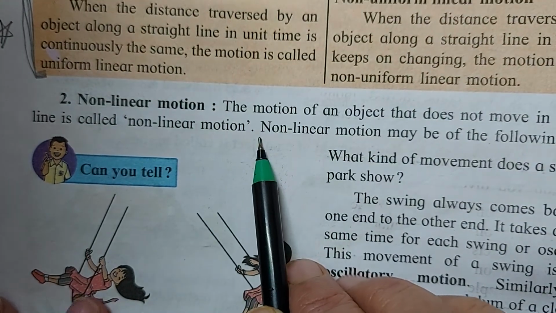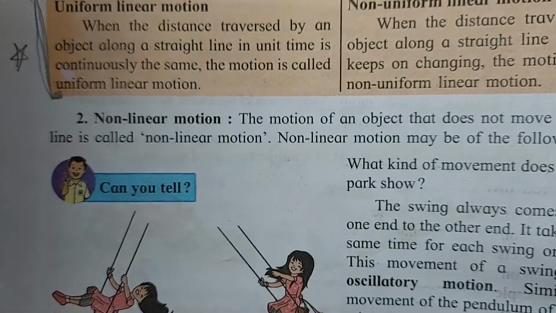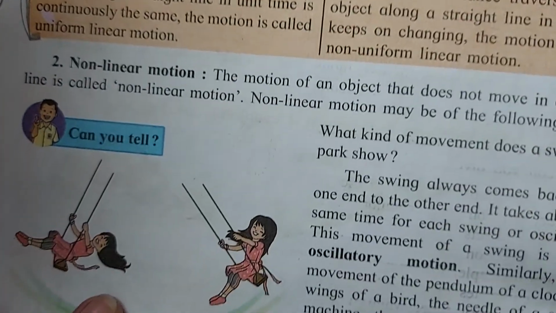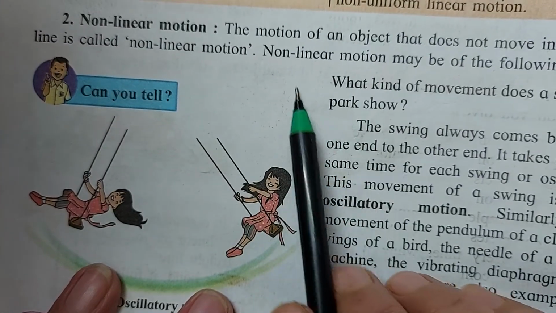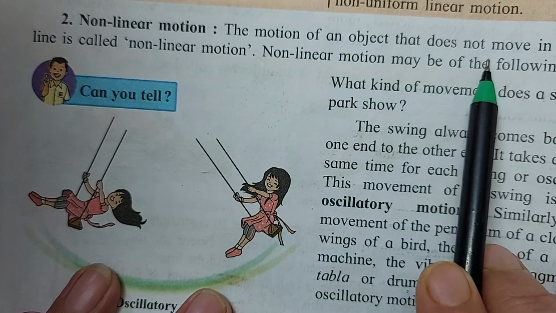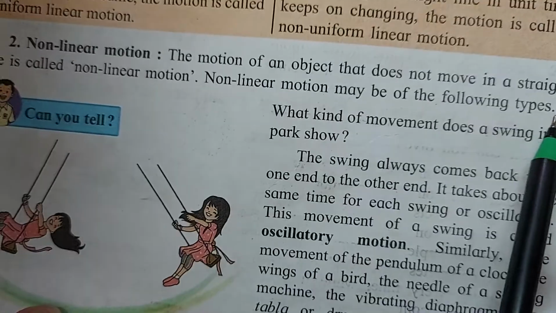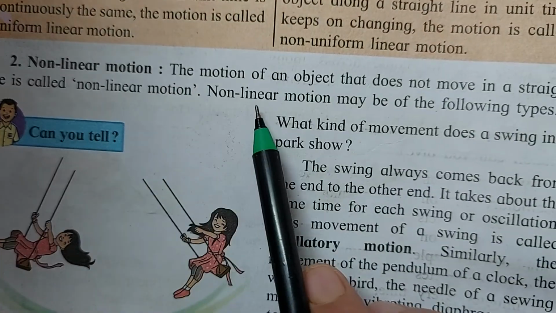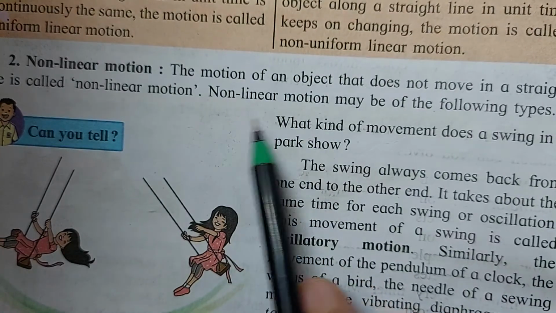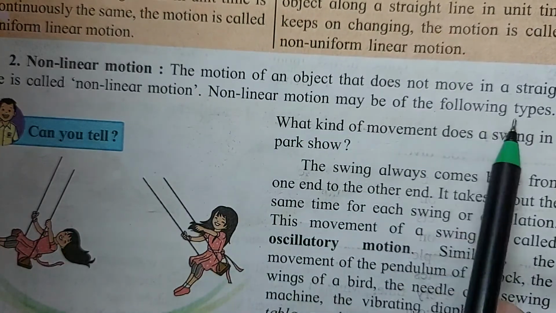Non-linear motion is not in a straight line, not in the same direction. The motion of an object that does not move in a straight line is called non-linear motion. Non-linear motion may be of the following types.